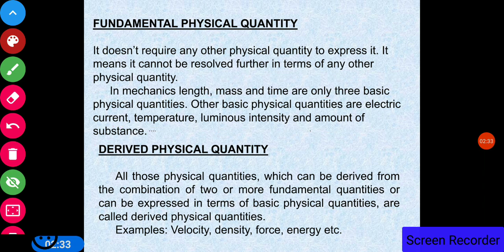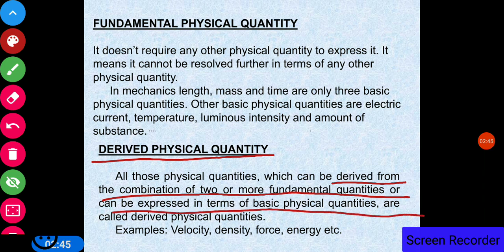Now, derived physical quantities means the quantities which can be derived from the combination of 2 or more fundamental quantities, or can be expressed in terms of basic physical quantities, are called derived physical quantities. For example, velocity, density, force, energy, etc.